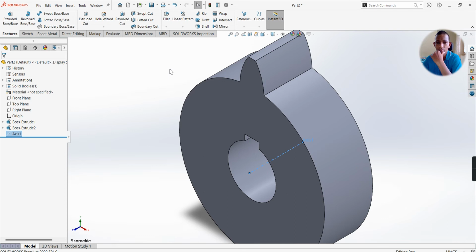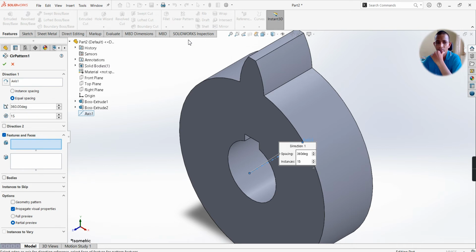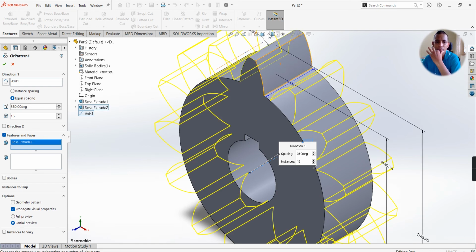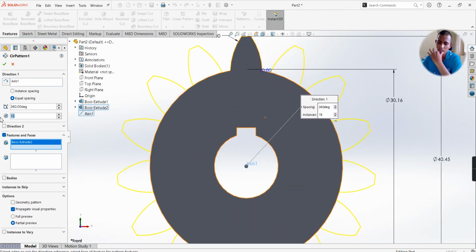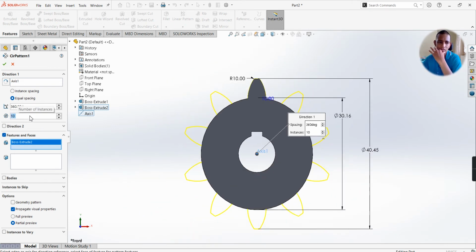Select OK. Now select circular pattern, direction 1, axis already selected, axis 1. Next, features and faces. Select this boss extrude, select front view. If you give 10 teeth, 10 teeth will be created. Just enter 15 teeth. I am taking 15 number of teeth.